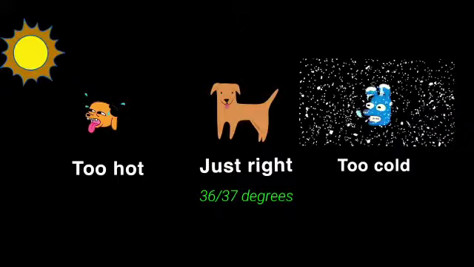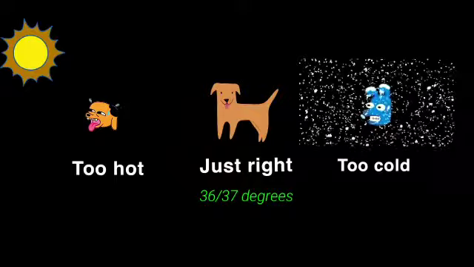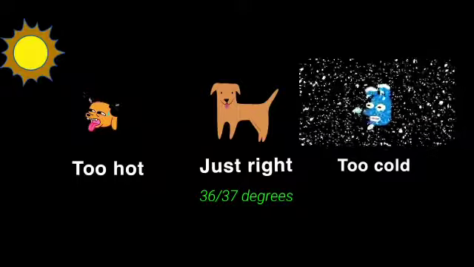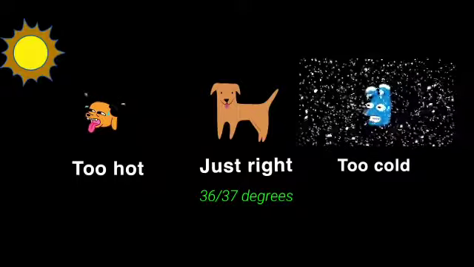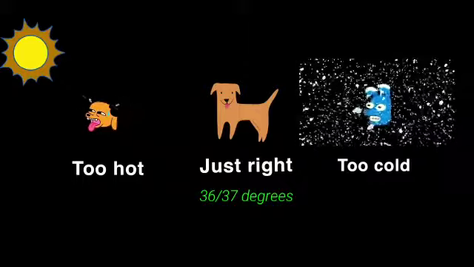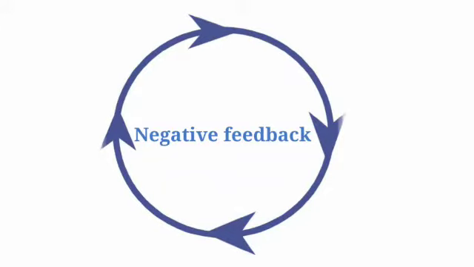When we say maintain a relatively stable internal environment in response to both internal and external conditions, we mean, for example, when a change occurs outside of the body, such as going out in the snow or the Sahara desert, our body maintains 37 degrees despite the outside environment by regulating itself. The main mechanism to maintain homeostasis is negative feedback.